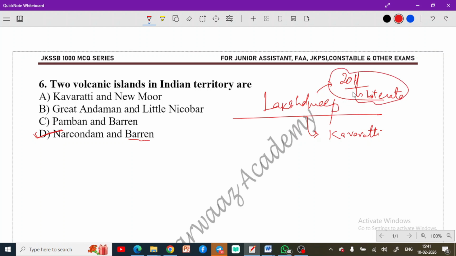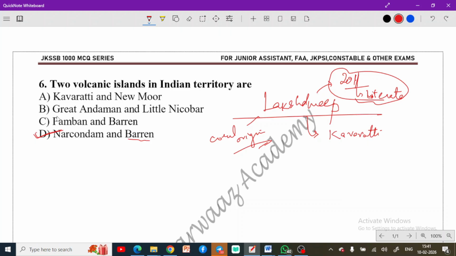According to the 2011 census. This island is of coral origin. You must remember this, and it falls in the Arabian Sea. Now, New Moor. If I talk about the New Moor, this New Moor is a disputed sandy territory, you can say. This is disputed. Do remember that fact as well.